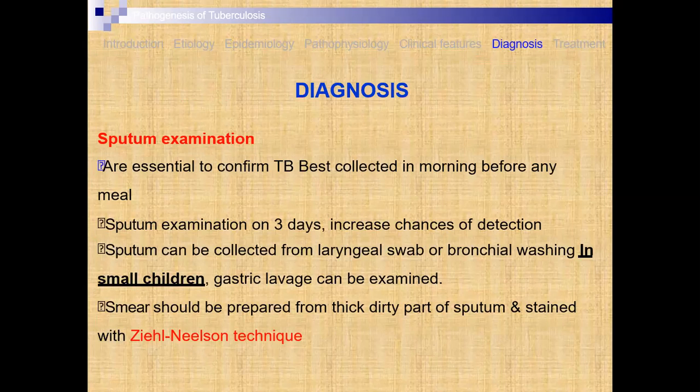To increase the chances of detection, the sputum can be collected from a laryngeal swab. Bronchial washings are collected in small children. Gastric lavage can also be taken for the examination. A smear should be prepared from the thick, dirty part of the sputum and stained with the Ziehl-Neelsen technique. And then the diagnosis should be carried out.